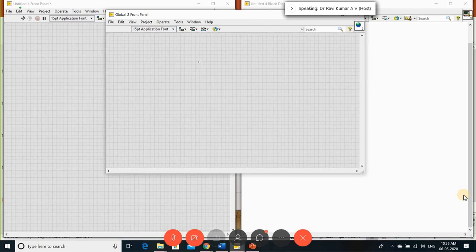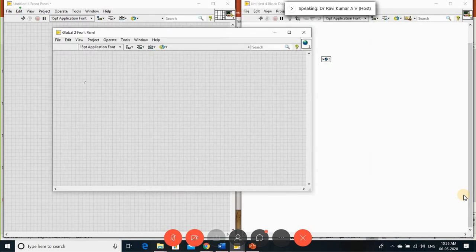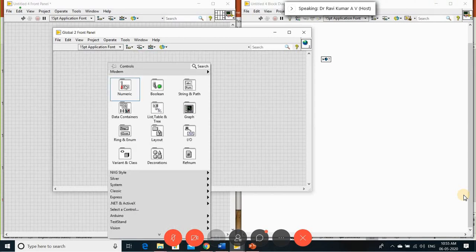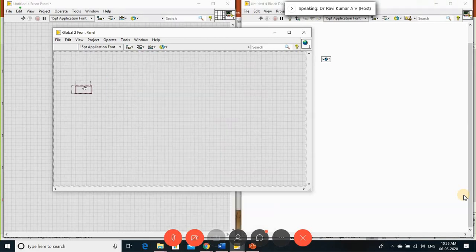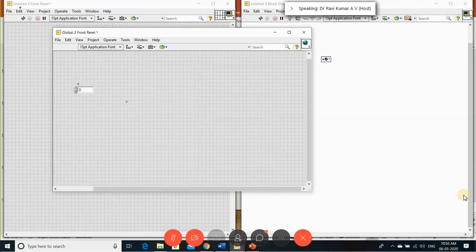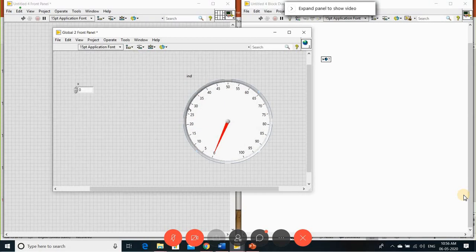It doesn't have any block diagram. Here you can create any number of global variables. Let me create one variable here as X. I have created one variable X as a global variable, and I have taken one more indicator here, Gauss something, as an indicator. Let me change the values for this. So here I created one control and one indicator as global variables. How do I utilize these two variables in my file? Let me check with this.